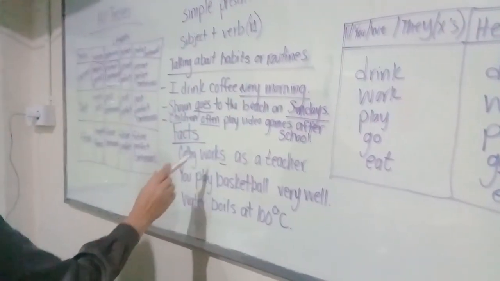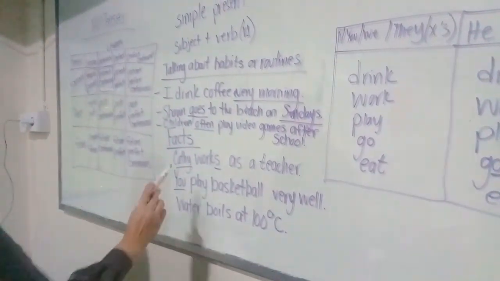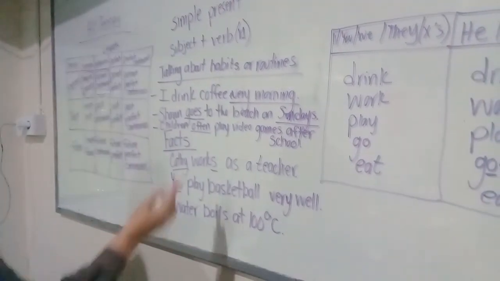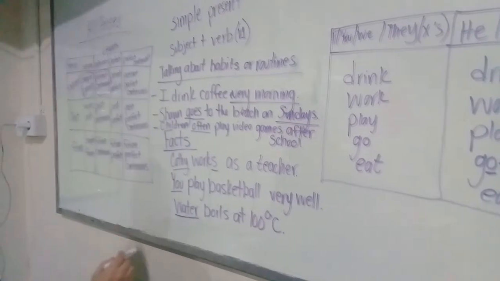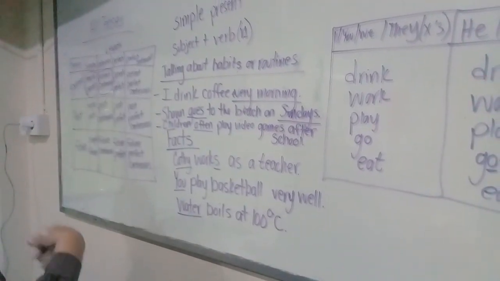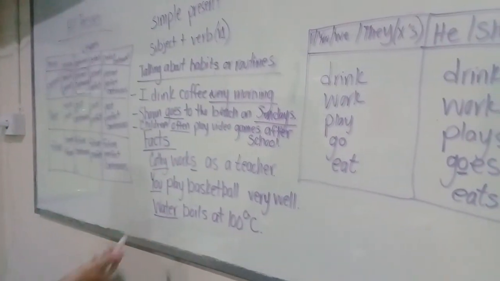But it's not like the other examples. We were talking about people, but it doesn't need to be a person that we are talking about. It can also be something that we find in the world, like water.